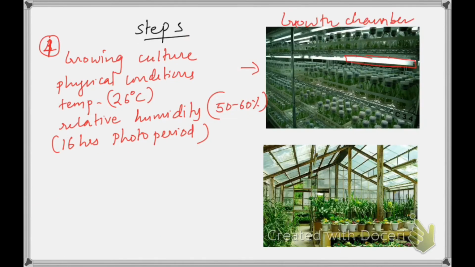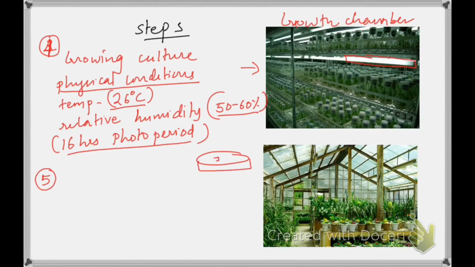The fourth step is growing of culture. The cultures are grown in a growth chamber by providing all the physical conditions: temperature of 26 degrees Celsius, 50 to 60% relative humidity, and 16 hours of photoperiod. Moving on to the fifth step. Now, if you allow the plant tissue to grow in the laboratory, it could be either in test tubes or in petri dishes, whatever may be. You are growing them inside the laboratory.